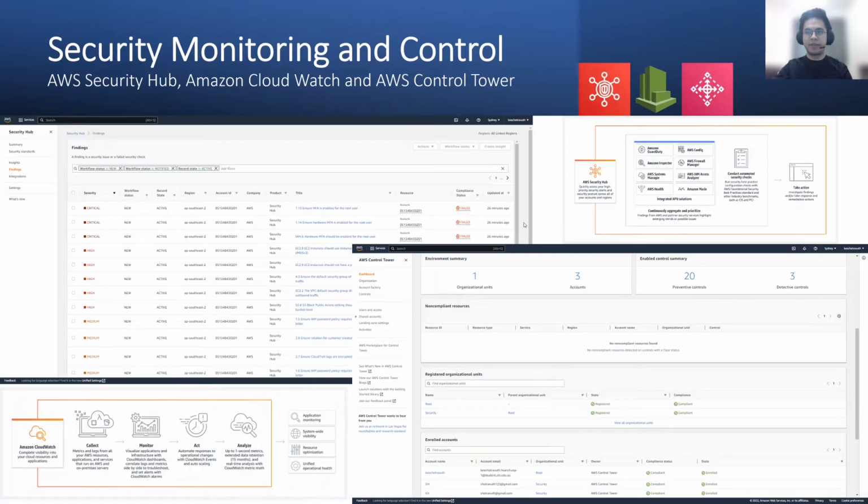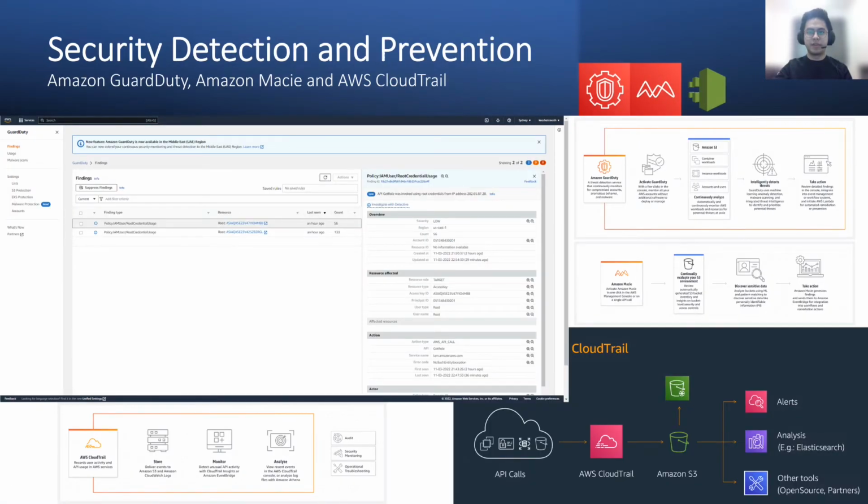AWS Security Hub is a cloud security management service that performs security checks on cloud environment against industry standards and best practices, aggregates alerts, and enables automated remediation. Amazon CloudWatch is a real-time monitoring service that can be used to collect and track metrics about every AWS service we use. AWS Control Tower offers a straightforward solution to set up and govern AWS multi-account environment based on best practices. Amazon GuardDuty is a continuous threat detection service that analyzes and processes data sources like AWS CloudTrail data events from Amazon S3 logs, DNS logs, Amazon EKS audit logs, and Amazon VPC flow logs.